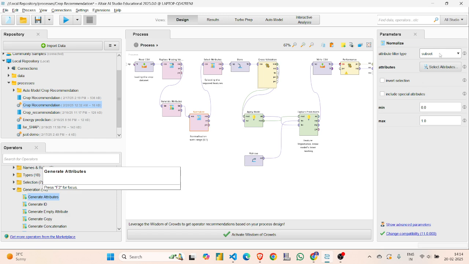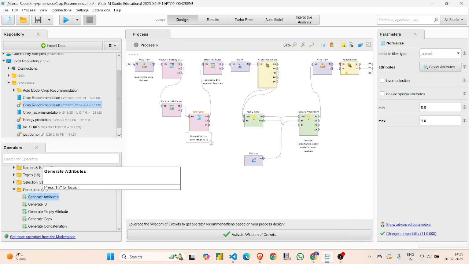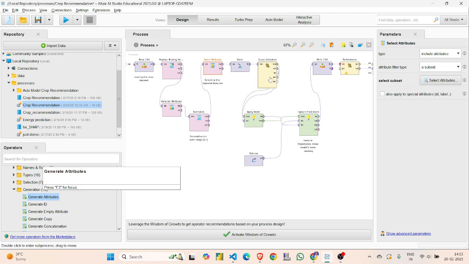We have to select a subset and then select columns. These are the columns I took for normalization, since we normalize only the numerical columns. Now we select the columns which will be stored for validation and training the model. Okay, so I have stored the data.